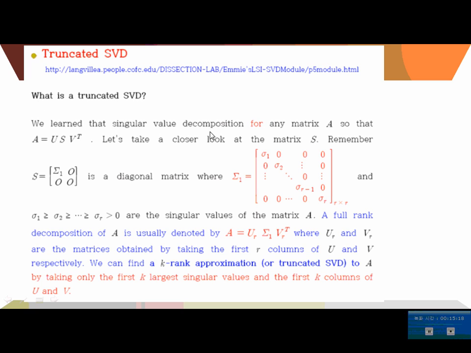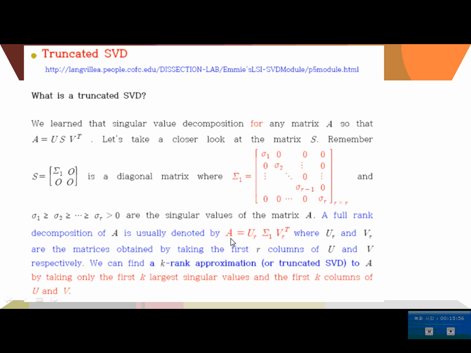We learned the singular value decomposition for any matrix A, A equals U S V star, U sigma V star, V transpose. Let's take a closer look at the matrix S, or sigma. Remember, this S looks like this, a diagonal matrix where sigma 1 looks like this, and these are the positive singular values of the matrix A. Then a reduced decomposition of A is usually denoted by A equals U_r sigma_1 V_r transpose.